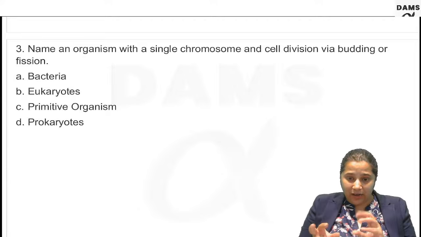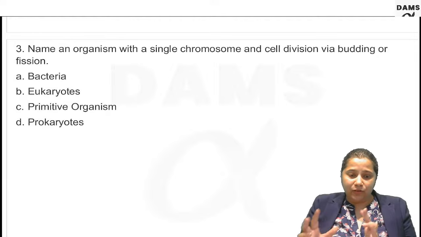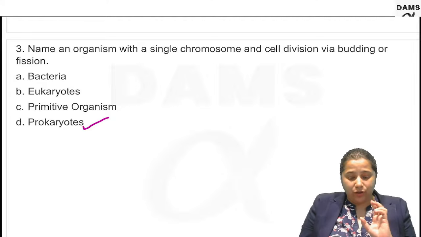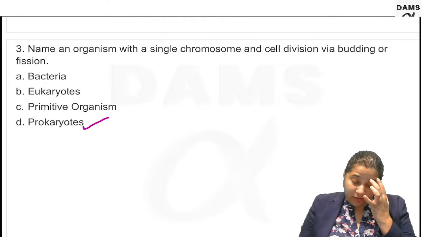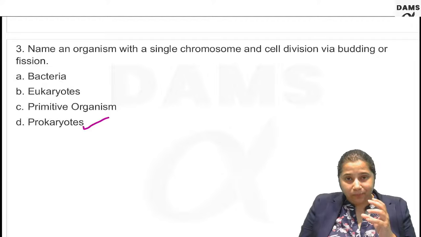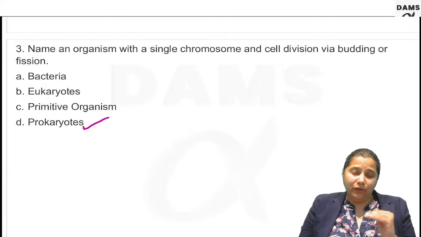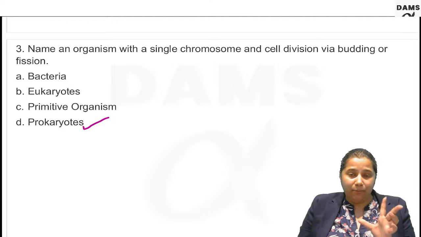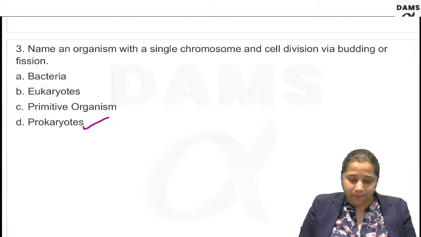They do cell division by budding, and they can also fuse. This process only occurs in prokaryotes. So the correct answer to this question is prokaryotes. Inside our body, even when they infect our body, they continue to do budding. So their mode of replication is by simple budding.